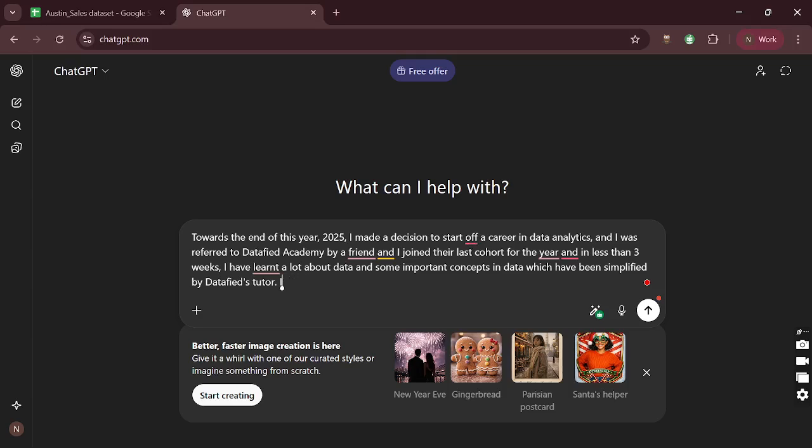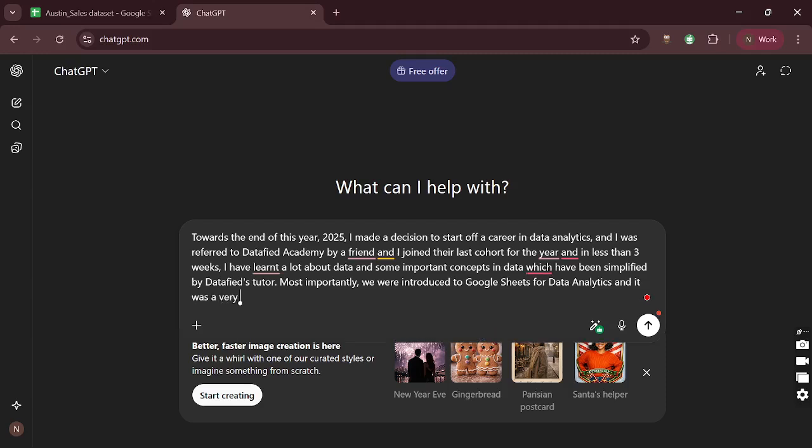Most importantly, we were introduced to Google Sheets for data analytics, and it was very interesting, educating, and practical sessions we had.